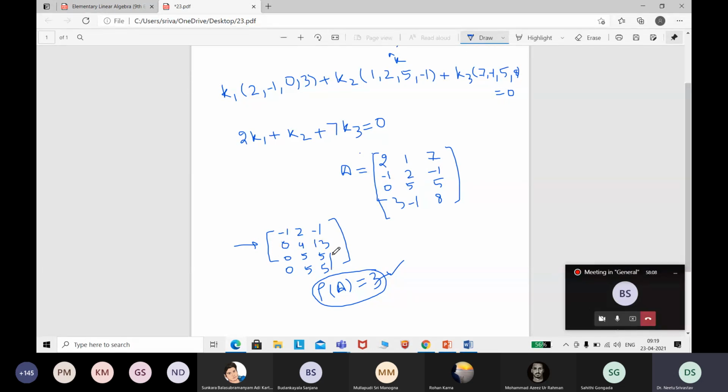Will it be 0 or not? So it will be 0 then. What else we will get? We can say the rank is 3, entries are 0. So it is linearly independent.